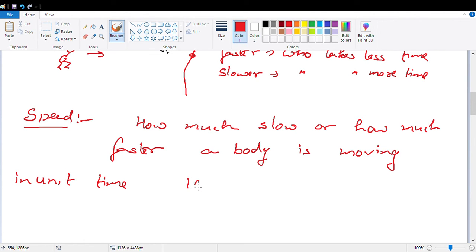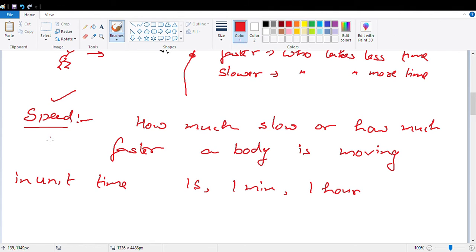This unit time can be 1 second, can be 1 minute, can be 1 hour. If the body is covering more distance, then it is said that the body possesses more speed. And if the body is covering less distance, then it is said that body possesses less speed.